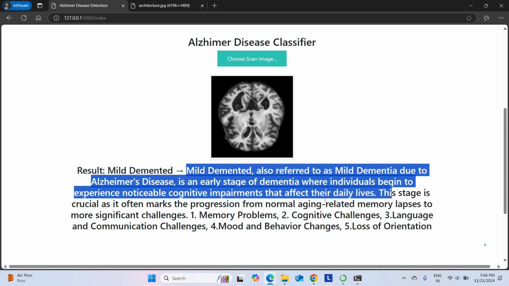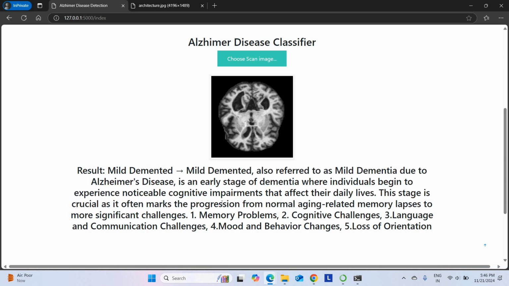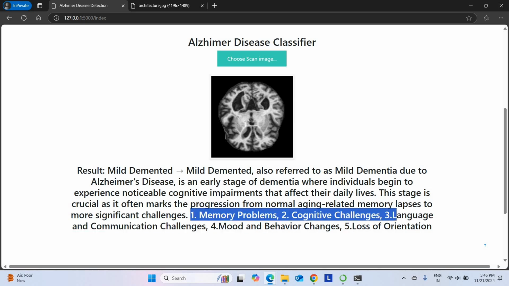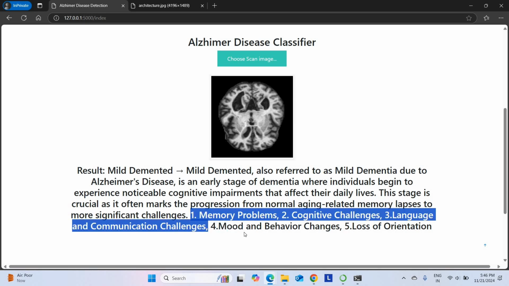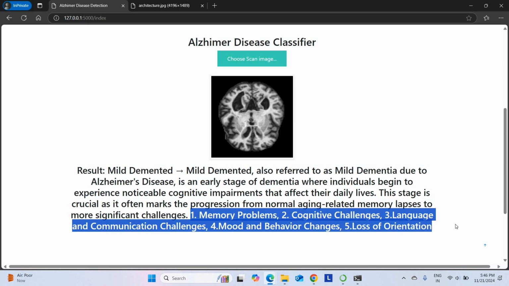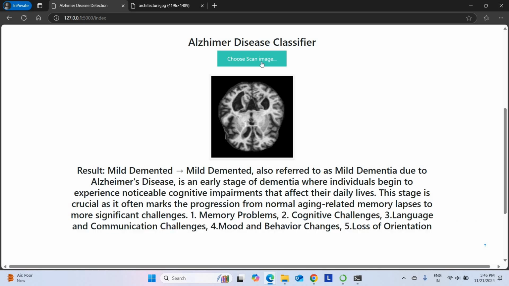This stage is crucial, as it can progress into higher stages. The major symptoms are memory problems, cognitive challenges, language and communication challenges, mood and behavior challenges, and loss of orientation. These are the major symptoms relevant to this stage.